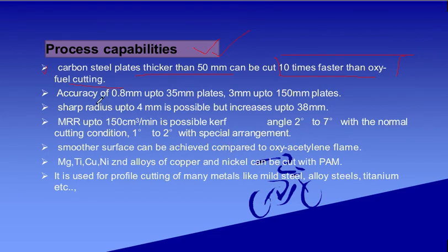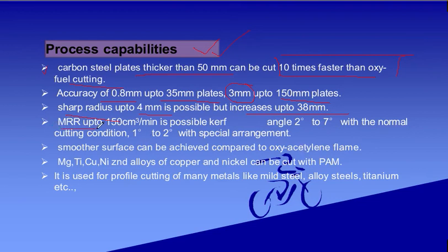Next, accuracy lies between 0.8 millimeter and up to 35 millimeter plate. And the accuracy level is 3 millimeter if you consider up to 150 millimeter plate. Next, a sharp radius of up to 4 millimeter is possible and it can be increased up to 38 millimeter too.